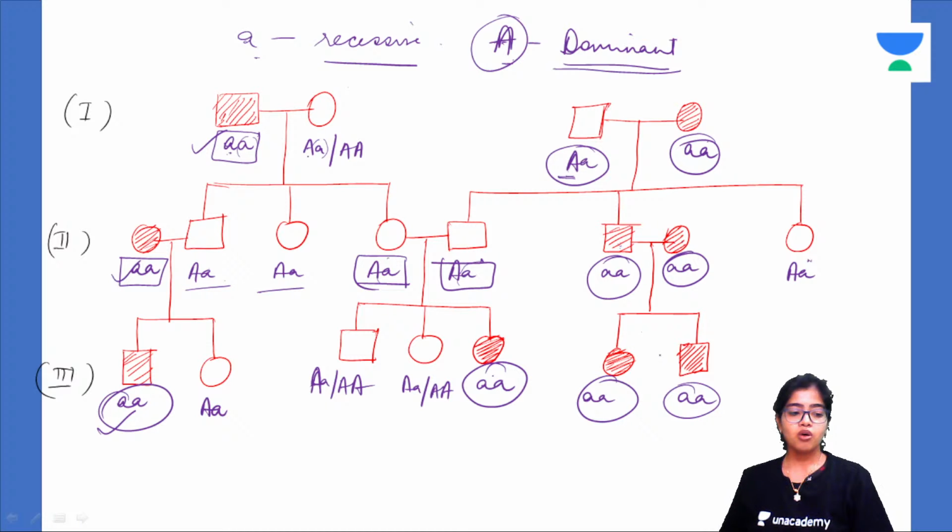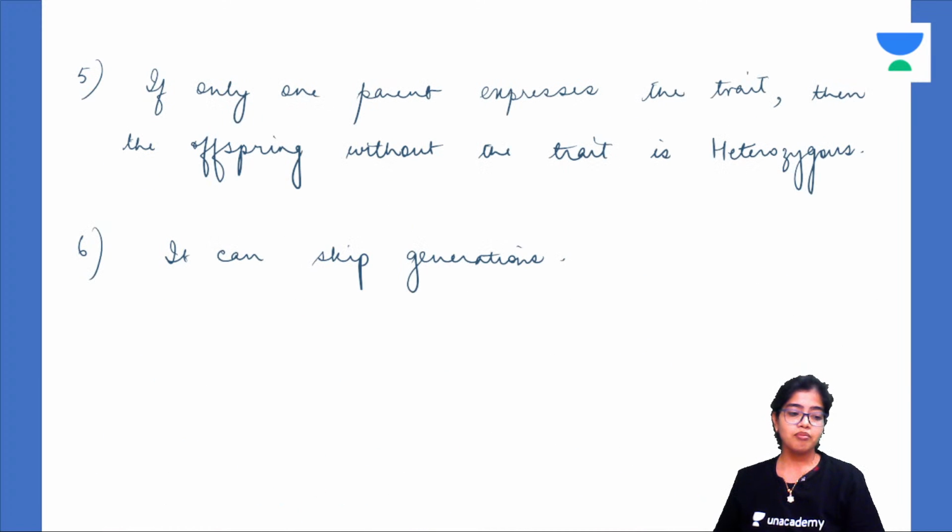Why? Because this parent is expressing the trait. That means both the gametes that this parent is going to produce will be affected. So if the other parent is not expressing, then the other parent can either have normal gametes or one normal, one abnormal gamete. So if both the abnormal gametes fuse, then the offspring will express the trait. But if the offspring is not expressing, that means one normal allele and one diseased allele have come together. So the offspring will definitely be heterozygous. Understood this? So these are the main points.